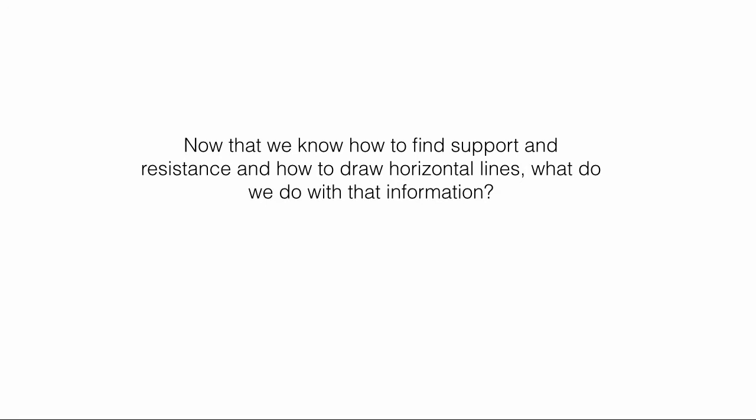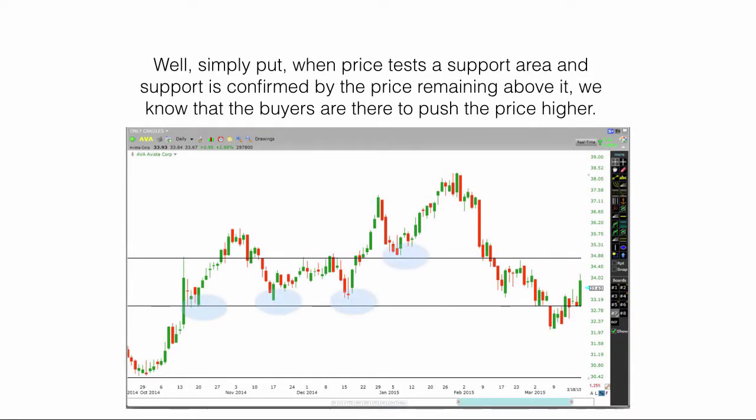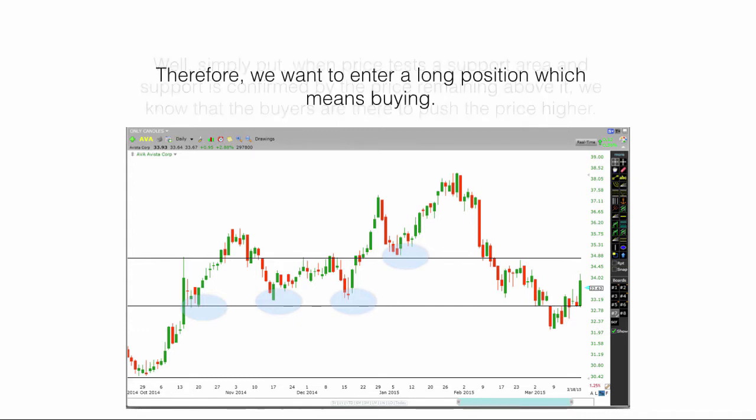Now that we know how to find support and resistance and how to draw horizontal lines, what do we do with that information? Well, simply put, when price tests a support area and support is confirmed by the price remaining above it, we know that the buyers are there to push the price higher. Therefore, we want to enter a long position, which means buying.